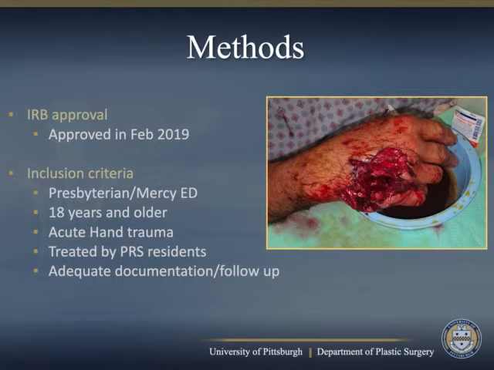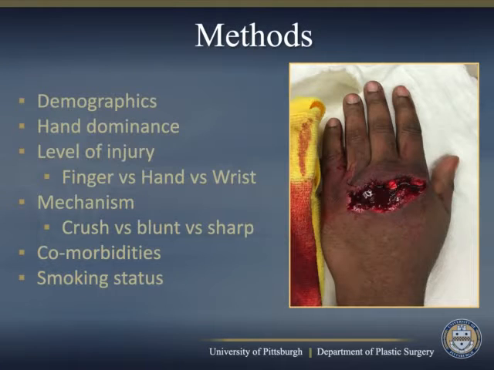Under IRB approval, we performed a retrospective chart review of patients presenting to 2 of our level 1 trauma centers with a diagnosis of acute hand trauma who met these inclusion criteria. Patients under age 18 and those with inadequate follow-up were excluded. Patients were treated with either lidocaine plain or lidocaine with epinephrine in the concentration of 1 to 100,000. The patients in our study were stratified into 2 groups based on what type of anesthetic they received. Type of local anesthetic used was based on the preference of the resident rendering care.